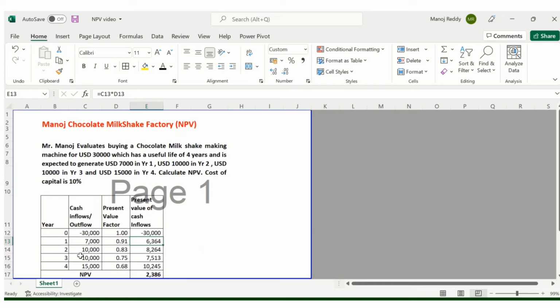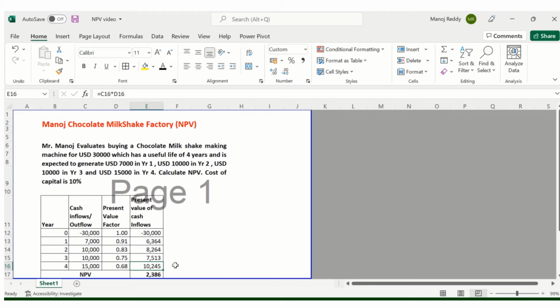Similarly, for the second year inflow of 10,000, the factor works out to 1 divided by 1.1 to the power of 2, which works out to 0.83. The present value of these inflows is the present value factor multiplied by the cash inflows. This gives the present value of inflow for year 2. The cash inflow of year 3 is 10,000 and the present value factor is 0.75. The value of those inflows is 7,513. The inflow at the end of year 4 is 15,000. The present value factor is 0.68, which is nothing but 1 divided by 1.1 to the power of 4. And the value of those inflows as of the current date is 10,245.